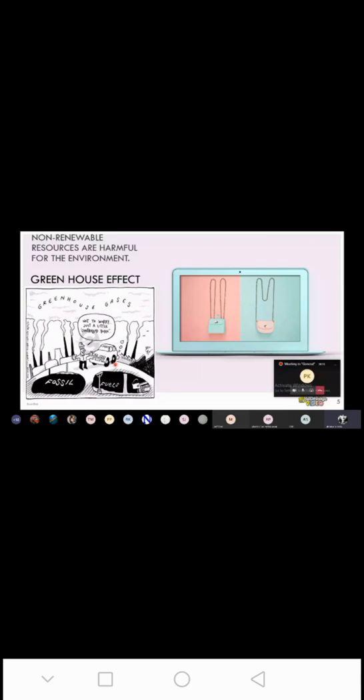Now, non-renewable sources cause pollution when used, as they emit smoke and ash. So when you burn petroleum, coal, all these things, they release a huge amount of smoke and ashes, and they lead to the greenhouse effect.